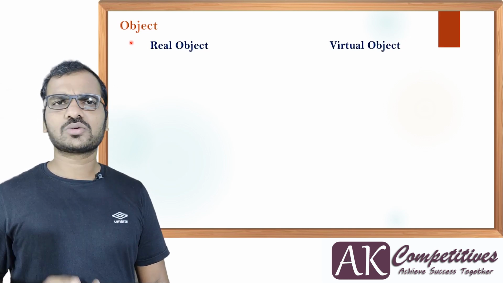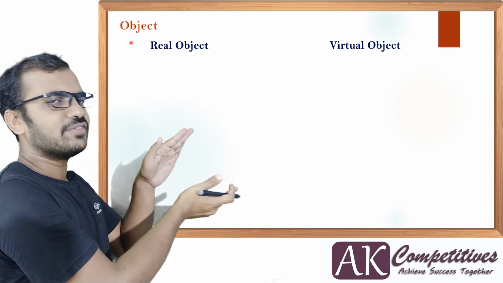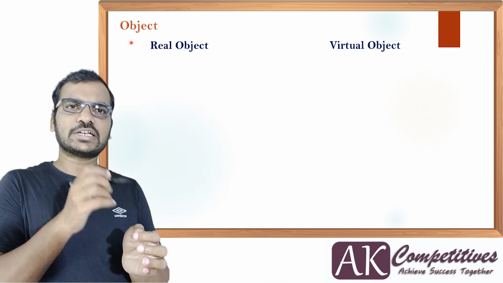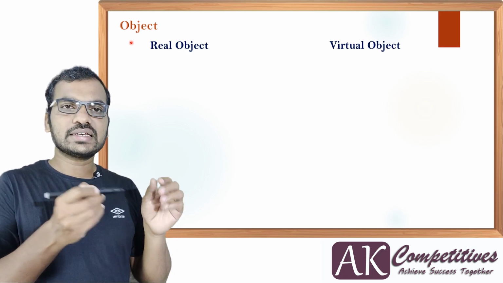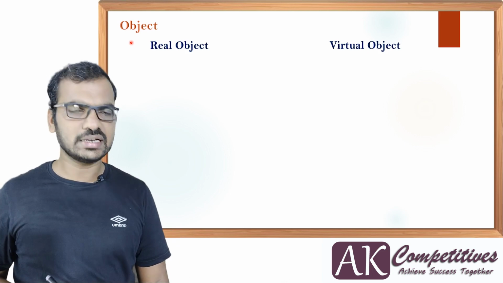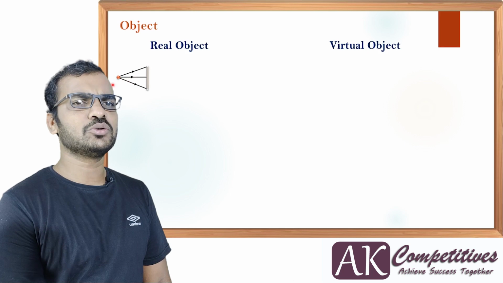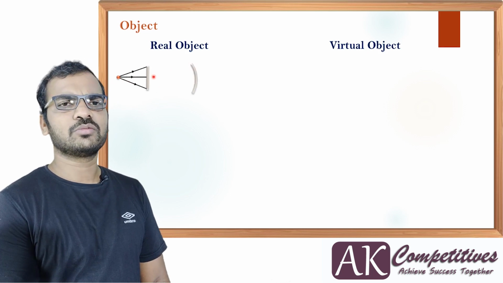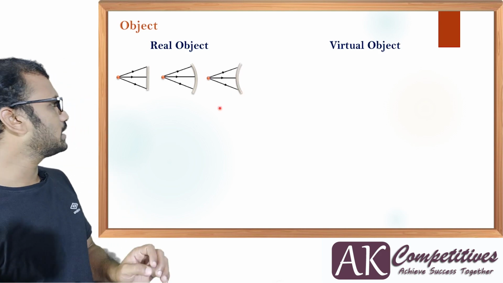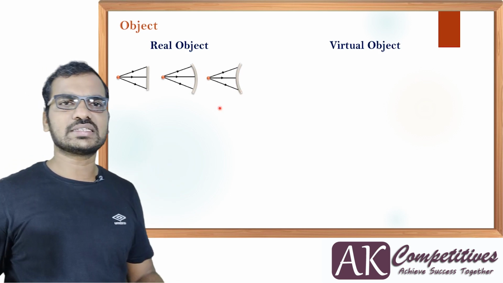Suppose before being incident on the surface, the beam is a diverging beam, then you can call it a real object. A real object actually exists, and all the light rays are actually meeting at that point. Look at the diagram. I have given it for all the types of mirrors, plane mirror and curved mirrors. This is how a real object looks: all three beams are diverging from that intersecting point.